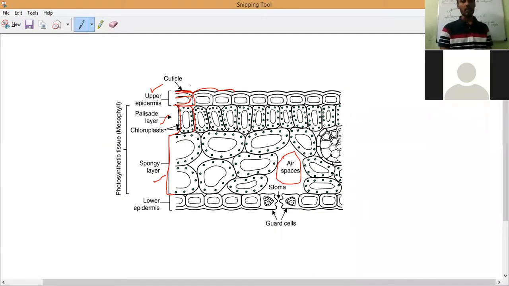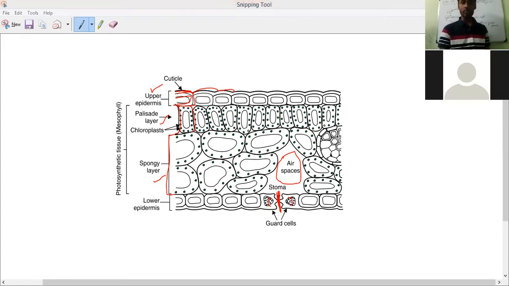Have you observed that? Here is the upper epidermis, and at the bottom we have a similar structure called the lower epidermis. In the lower part, we have some small holes. Those holes, used for the exchange of gases, are called stomata. The stoma is covered by two kinds of cells, called guard cells. Understand? So this is the structure of the leaf.